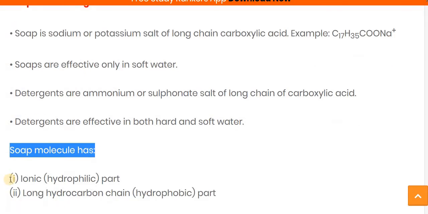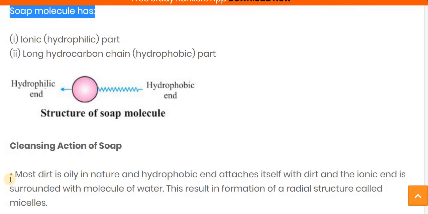Now, a soap molecule has two parts. One is an ionic part and the second is a long hydrocarbon chain. This ionic part is known as the hydrophilic part. Hydrophilic means water loving part; it attracts water molecules. While the long hydrocarbon chain is the hydrophobic part, the water hating part, which goes away from the water. And this is the structure. See, this ionic part is the hydrophilic part, and this chain-like structure is called the hydrophobic end, and it is a carboxylic chain.